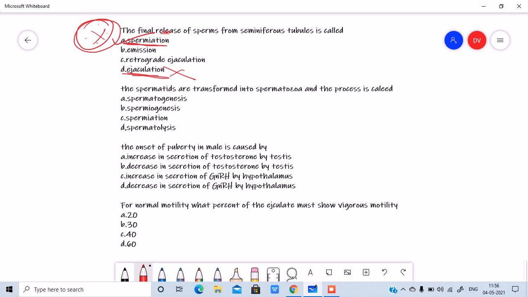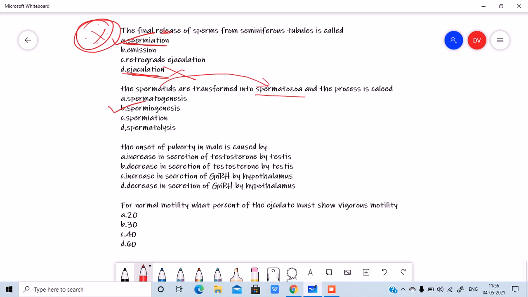The spermatids are transformed into spermatozoa. Transformation of spermatids to spermatozoa. What do you call this process? Spermatogenesis, spermiogenesis, spermeation, spermatolysis. Spermatozoa is the terminology for sperms, right? So, it's spermiogenesis, guys, not spermatogenesis. Spermatogenesis is formation of spermatids. But here the question is formation of spermatozoa from spermatids. That is spermiogenesis. Alright guys, do not confuse it with spermatogenesis.